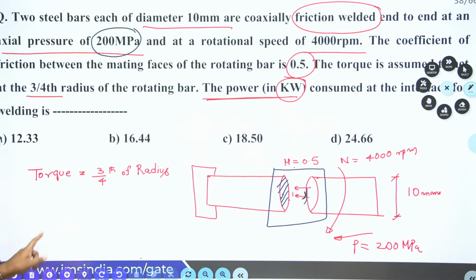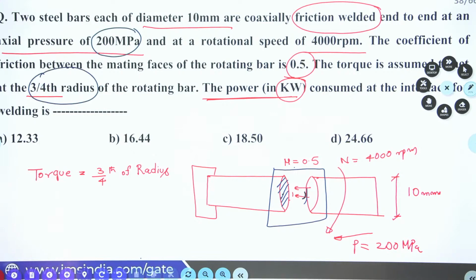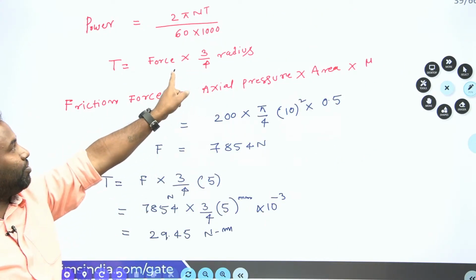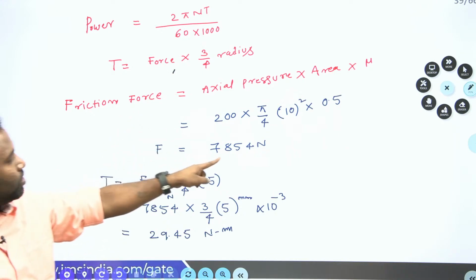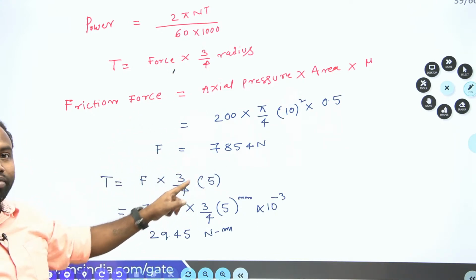Okay, here look at the problem. The torque is acting at 3 by 4th of its radius. That is why here I am taking radius into 3 by 4th of the force. So after that I am getting this in newtons. Now torque equals force into distance, so distance is 3 by 4th of radius.